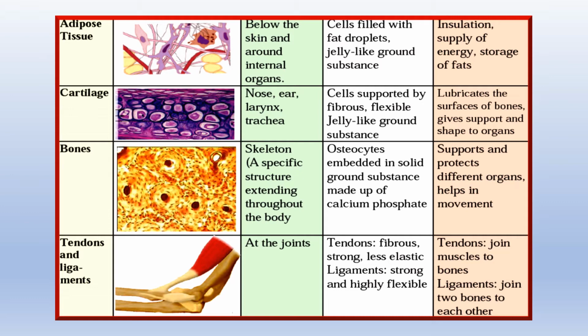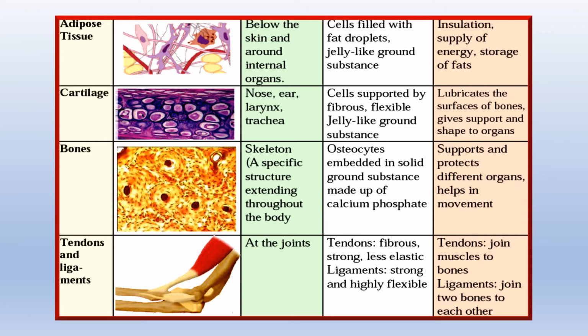So people who are slightly plump or healthy have a lot of adipose tissue, a supply of fat droplets just below the skin, and they help to insulate. Like when you fall down, you don't get hurt so badly if you have more adipose tissue. And if there is no food at some time and you are starving, then your body will use this adipose tissue and give your body energy. So there are some uses of fat in the body.